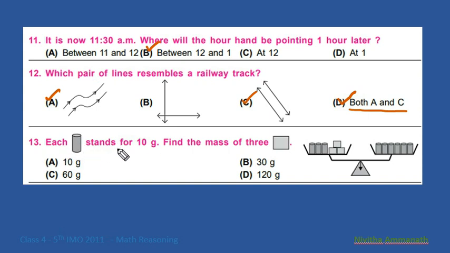Each cylinder stands for 10 grams. Find the mass of 3 squares. So, this stands for 10 grams. Here 3, so here also 3. So, this is 10 grams, so 3 is 30 grams. So, 3 squares means 30 grams. So, B is the correct option. Next question.